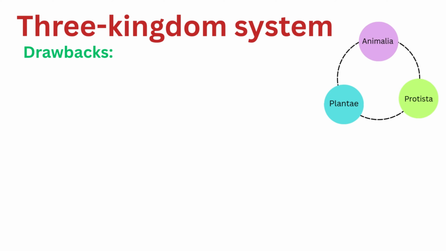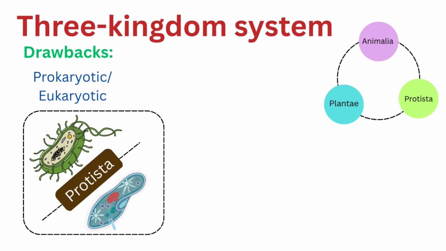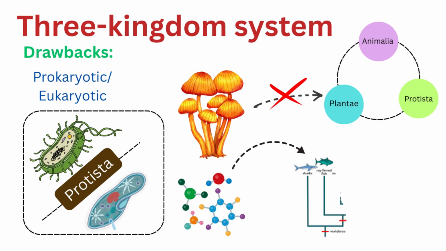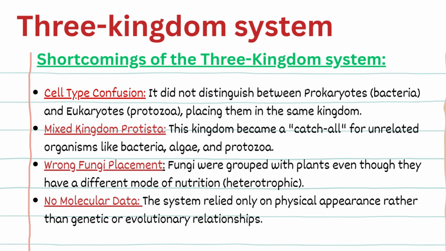While Haeckel's three-kingdom system introduced Protista, it had serious flaws. It couldn't distinguish between prokaryotic and eukaryotic cells, meaning bacteria and complex protozoa were stuck in the same group. Additionally, it failed to recognize that fungi are not plants, and it lacked the molecular evidence needed to show true evolutionary relationships. If you are asked to provide the shortcomings of the three-kingdom system, here are the core points you should include.